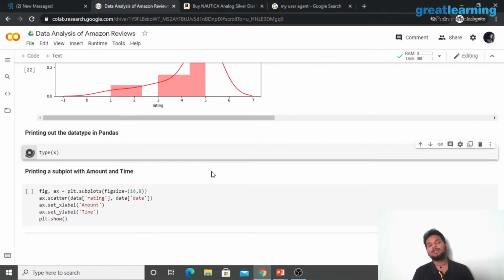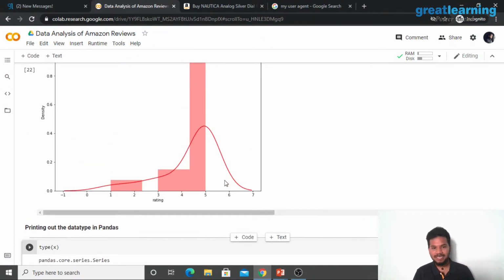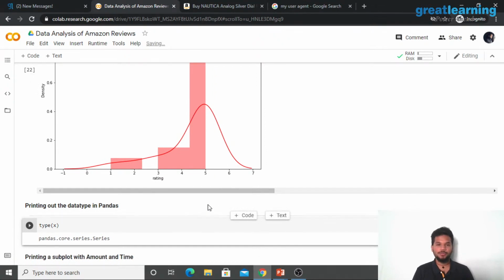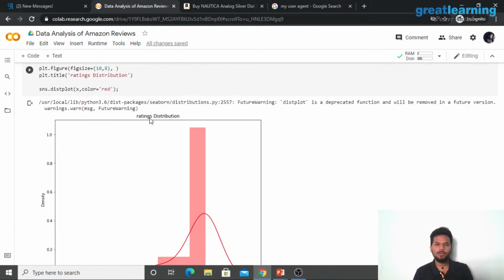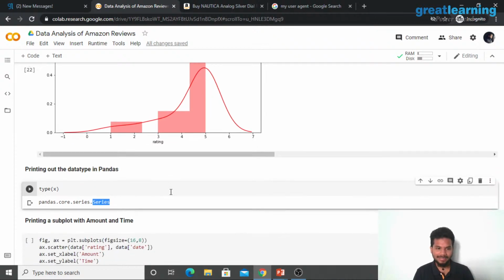So now if you're taking a look at the data type that we used in pandas to fetch, use, maintain and work with all of these, we used series, ladies and gentlemen. Pandas supports 2 data types. It is series and data frames. Data frames is mostly used for 2 or 3 dimensional data. Series works amazingly well with 1 dimensional data, and all the data that we have is 1D data, right?